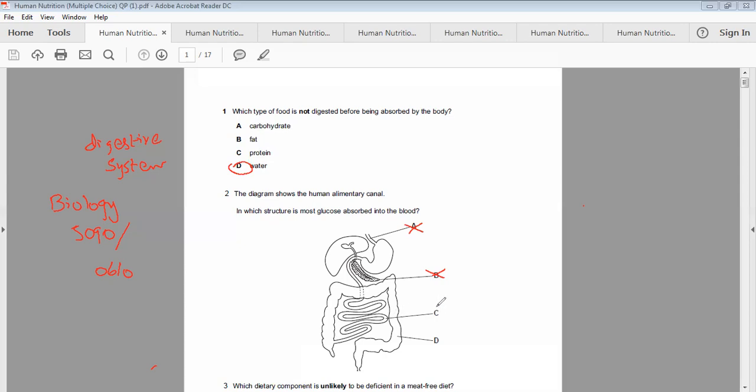And as far as the intestine is concerned, they label it as C. So C is our correct answer. D is not the correct answer because it's the large intestine. Okay, the large intestine does not have the capacity and capability to absorb glucose. Only the small intestine does this work, that is the absorption of glucose, and especially it takes place in the ileum. So this is the correct answer.